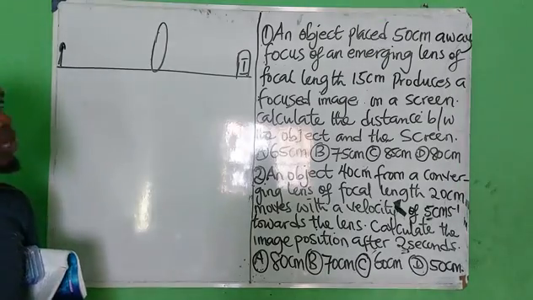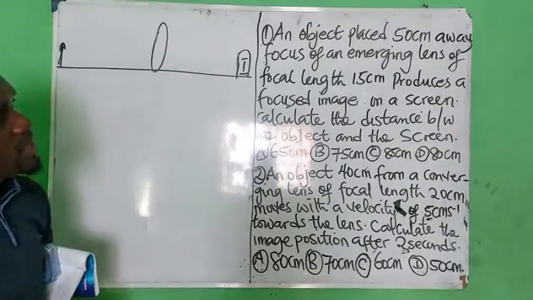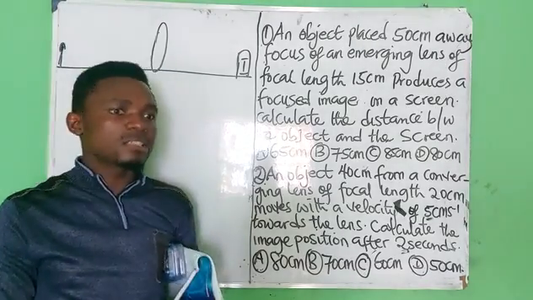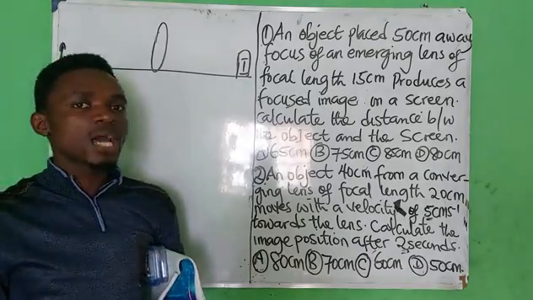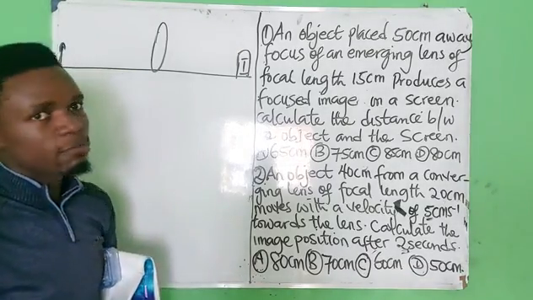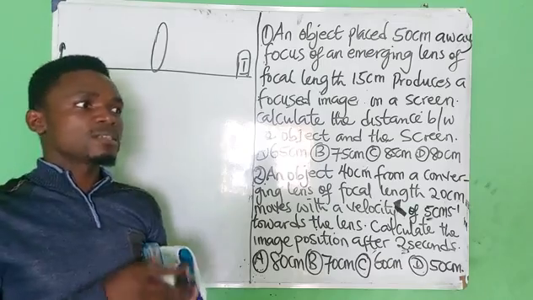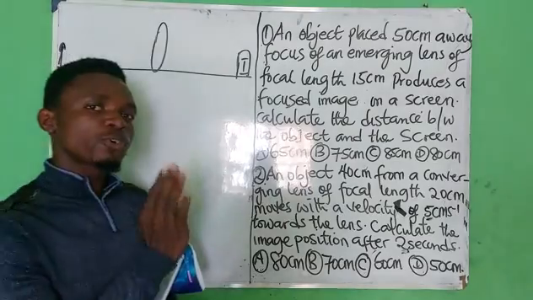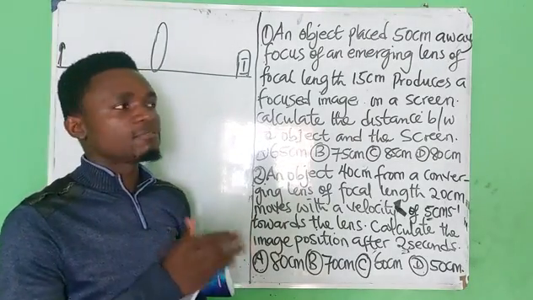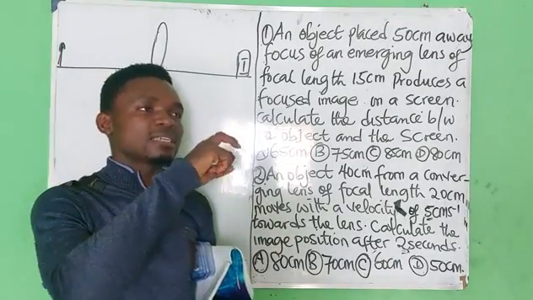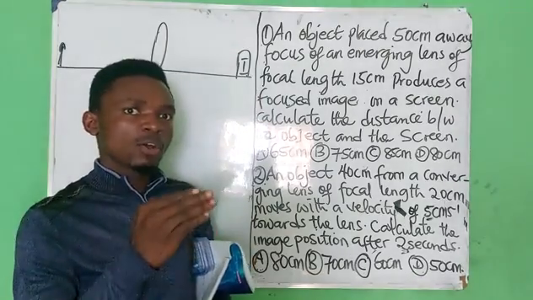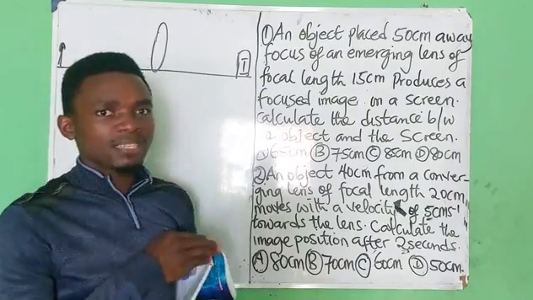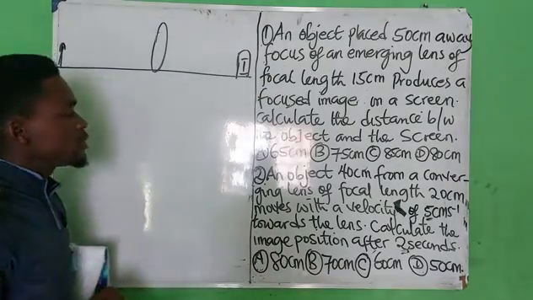Please, they said the focal length is 15, and I told you that the focal length of a mirror, of a lens, is the distance between the center of curvature and the principal focus. Right? The center of curvature means that point in which light can pass through, thereby dividing the mirrors into sections. And I said that the vertex is the middle part of the surface of the mirror. That is a vertex. All right, take note of that.